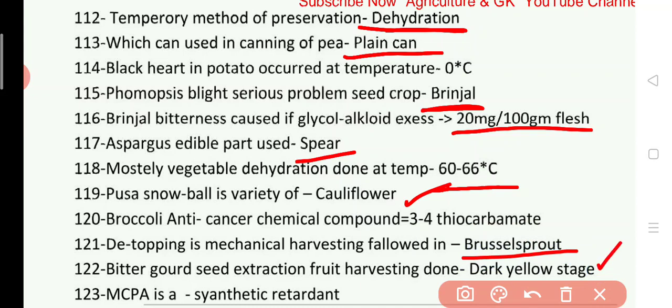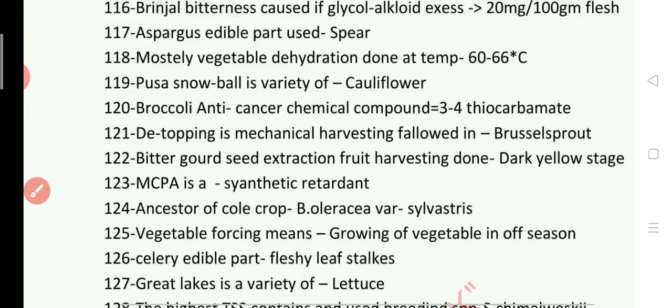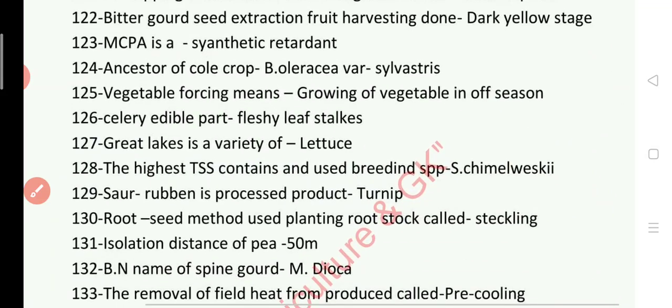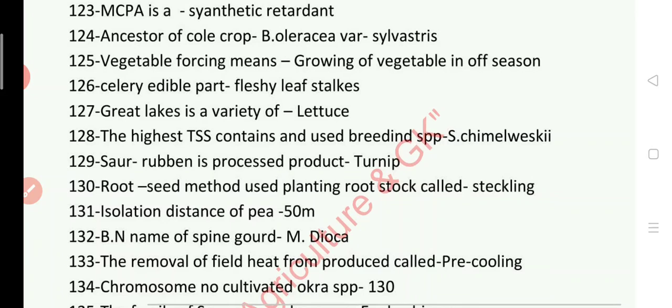Next question. MCPA is a synthetic retardant. Ancestor of cole crop is B. oleracea variety sylvestris. 125. Vegetable forcing means growing of vegetable in off season.